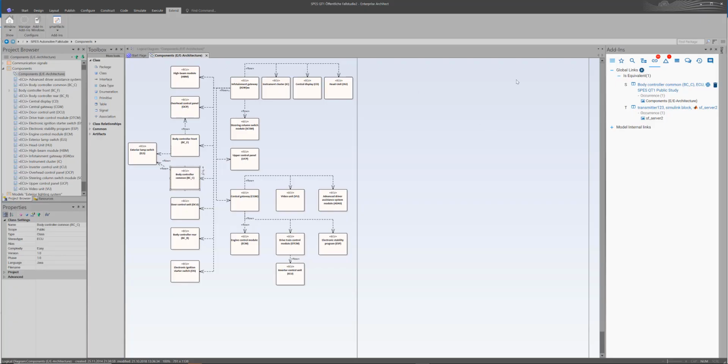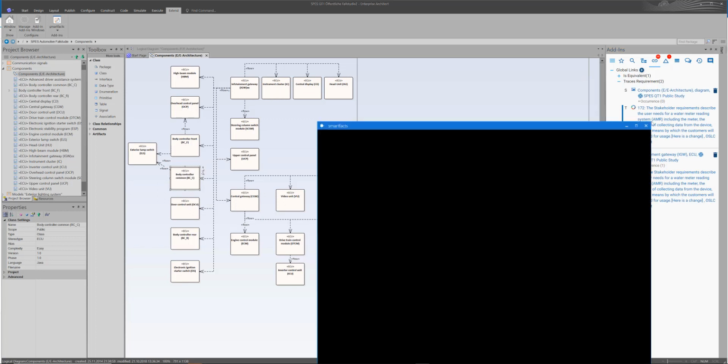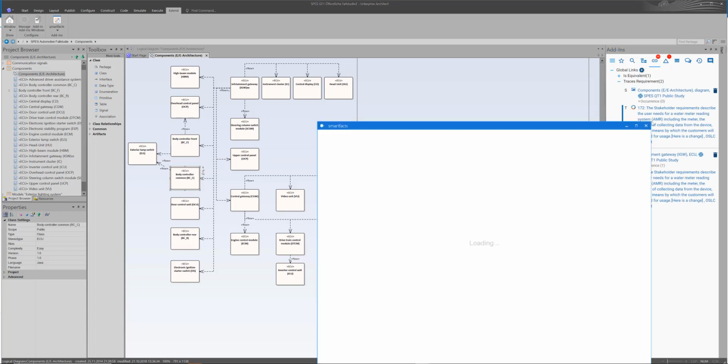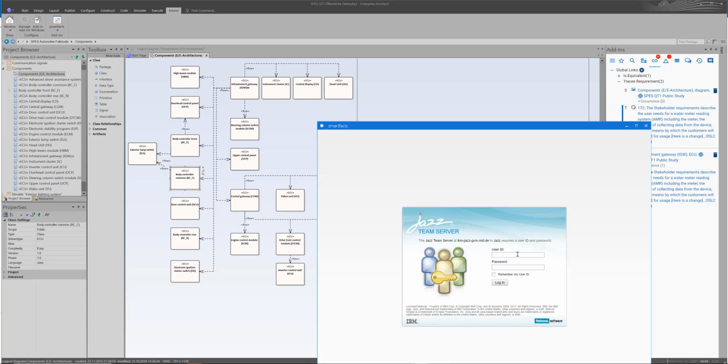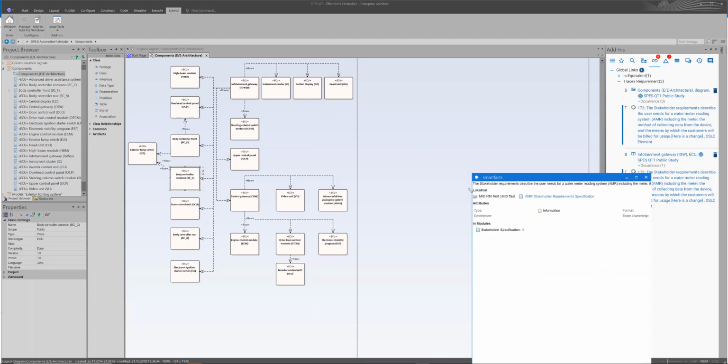Let's go back to Enterprise Architect. Let's update the link compartment. And here are the two links, 172. And if I do a rich hover here, then I will be taken into DOORS Next. And here is the delegated UI of that requirement.